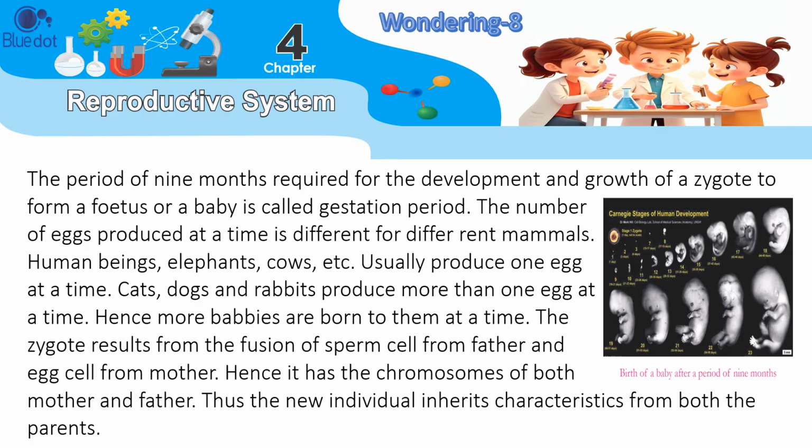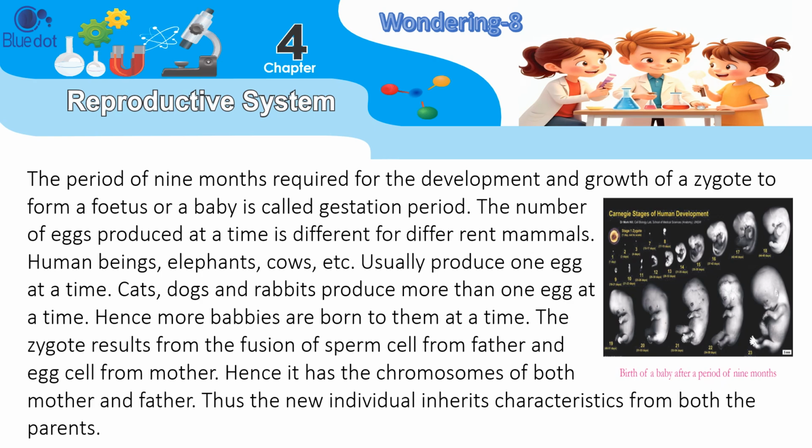The number of eggs produced at a time is different for different mammals. Human beings, elephants, cows, etc. usually produce one egg at a time. Cats, dogs and rabbits produce more than one egg at a time. Hence, more babies are born to them at a time.